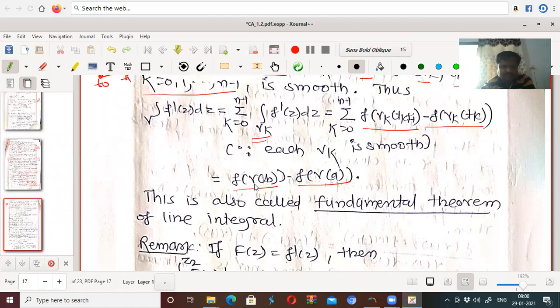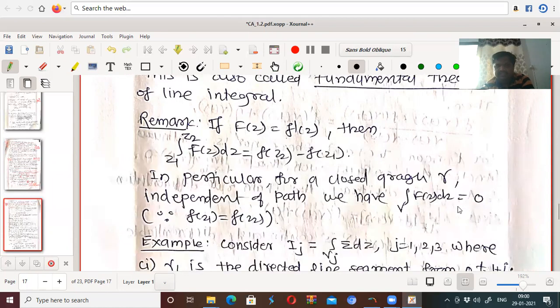So in both cases, you will get the integral over gamma of f dash of z dz equal to f of gamma at b minus f of gamma at a, which is called the fundamental theorem of line integral. What is the use of that theorem? It means you can find the value of the integral from only the endpoints. The path is not so important. So the integral is not dependent on the path.